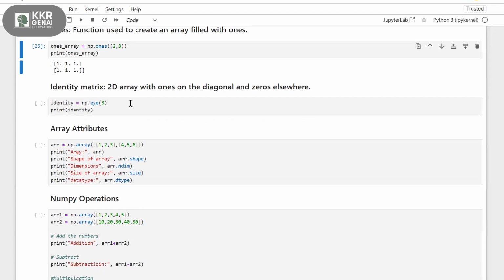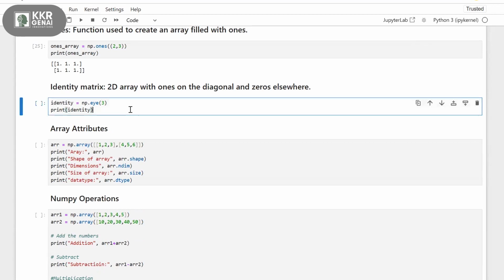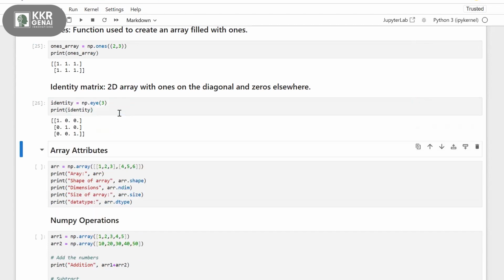Okay. So now next, creating an identity matrix. What is an identity matrix? It's a 2D array with ones on the diagonal and zeros elsewhere. Let's see how it looks. In order to create an identity matrix, we will give np.eye. I'm giving the shape as 3 here. Now if you observe this, all the diagonal elements are ones and the remaining elements are zeros.